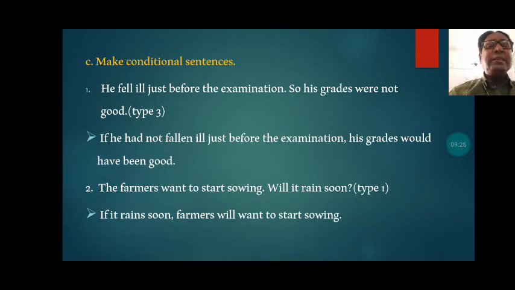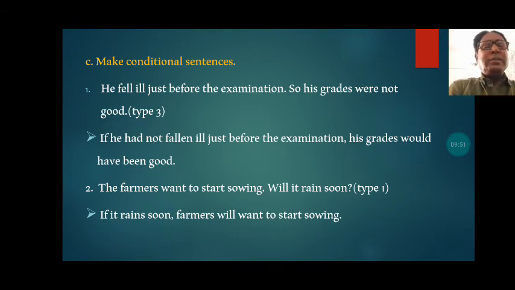We have to change this sentence into a type 3 conditional sentence. And in type 3, the sentence will be like this. If he had not fallen ill just before the examination, his grades would have been good. This will be the type 3 condition, as you have read here in the grammar chapter.